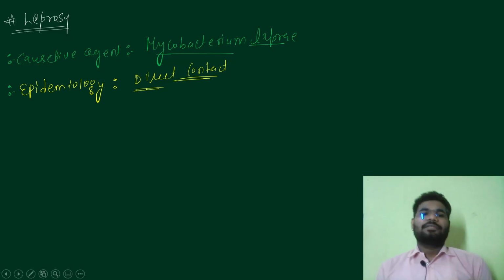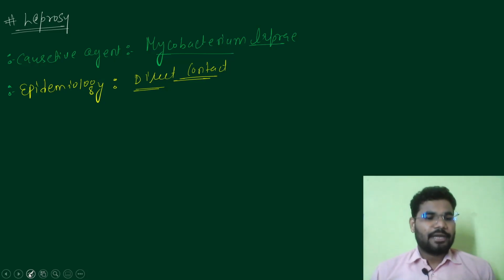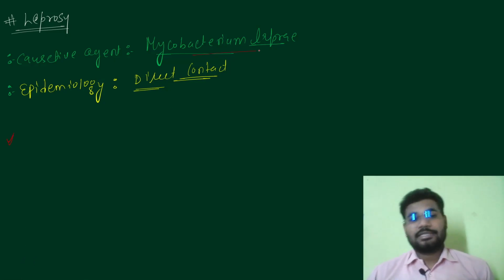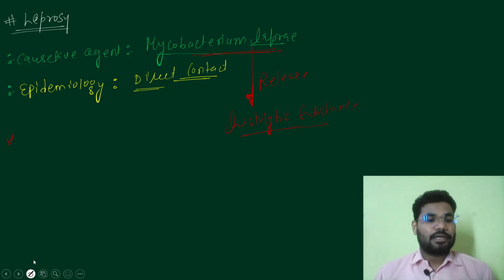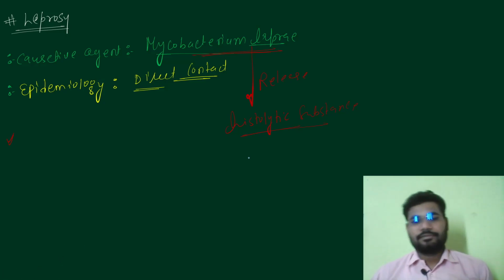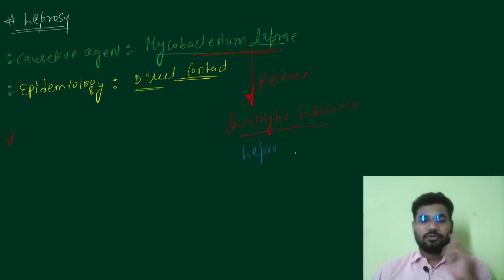Now what is the problem? The problem is that this Mycobacterium leprae releases a histolytic substance. This is important: this pathogen, Mycobacterium leprae, releases a histolytic substance, and the name of that histolytic substance is lepromin.